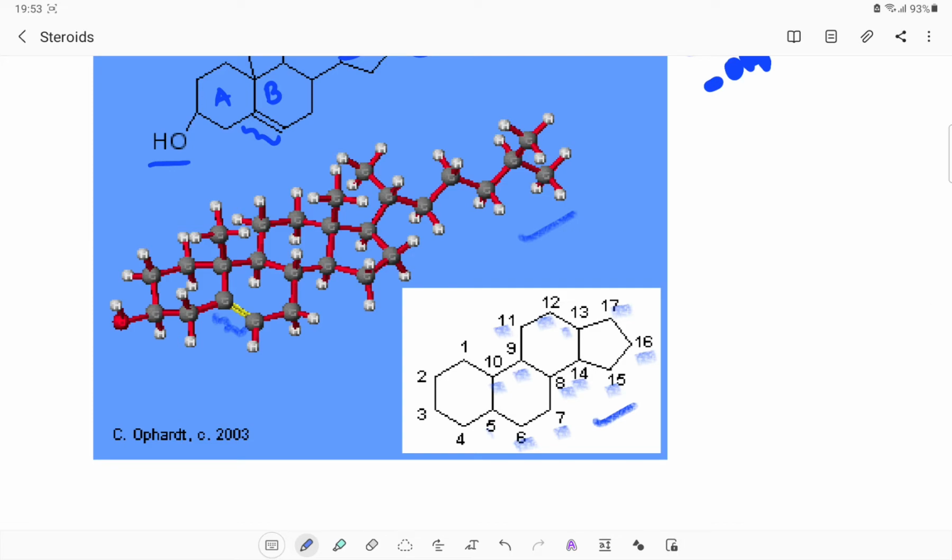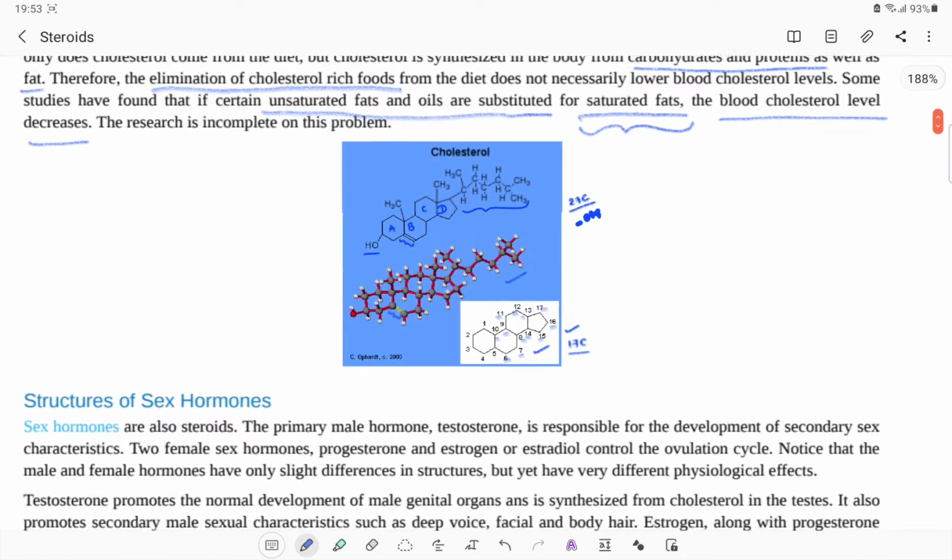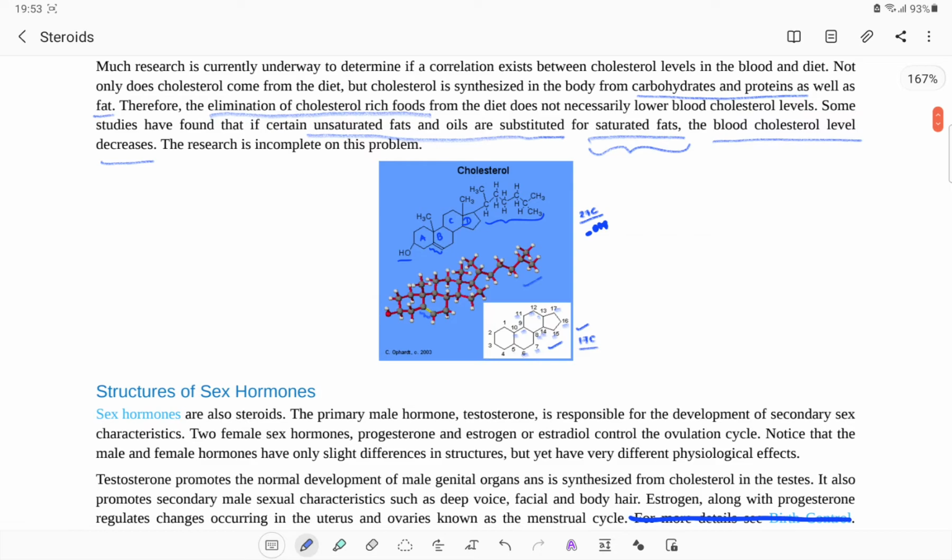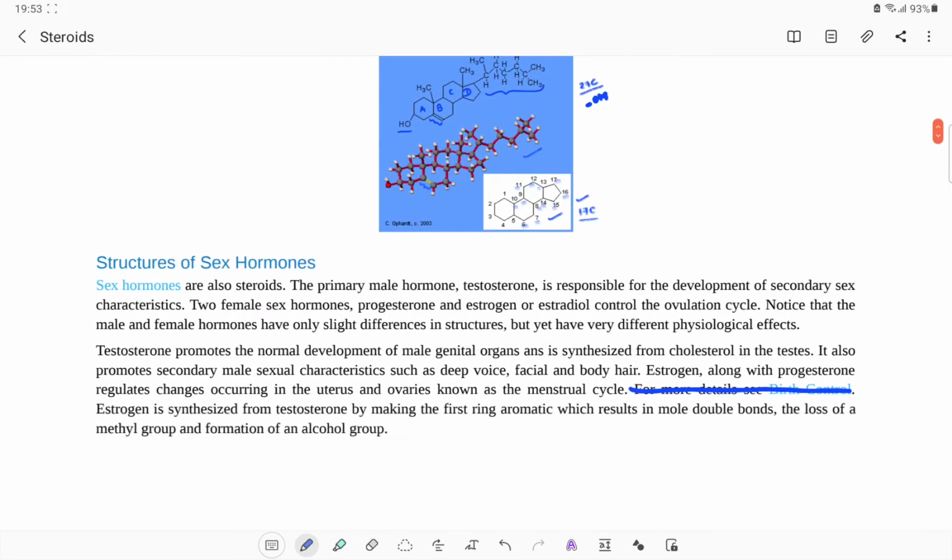Perhydrophenanthrene system. All the steroids will contain this ring system or a steroidal skeletal system. Be it any kind of steroidal system, the skeletal system would always be composed of this 17 carbon system along with all the other long chain and the functional groups. Now, this is a general structure of cholesterol that we could understand.